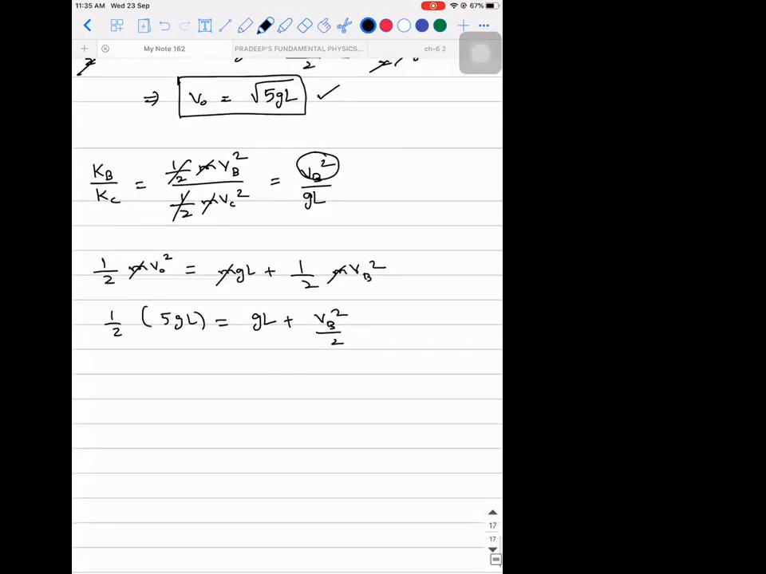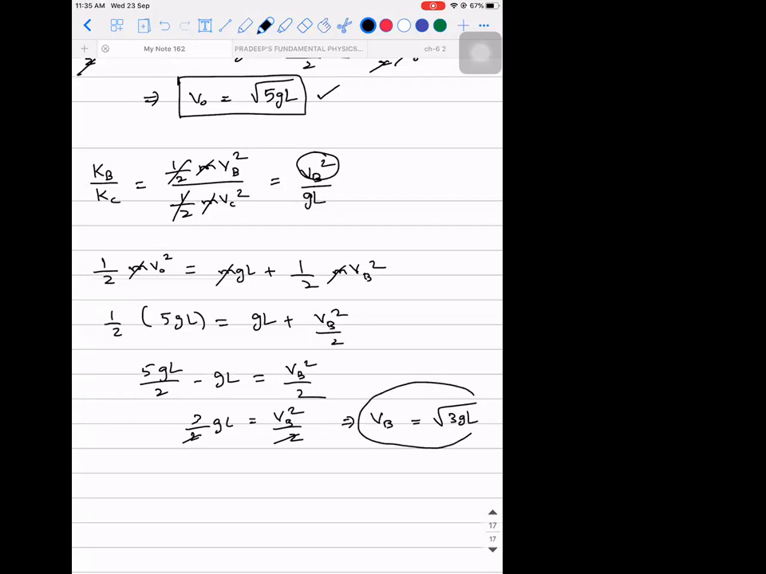So what will you get? 5gL by 2 minus gL is equal to vb square by 2. So this will be 3 by 2 times gL is equal to vb square by 2. 2 and 2 will get cancelled. vb will be root of 3gL. Now will you be able to find it out? So take vb and substitute it here. vb square is 3gL, vc square is gL. What is the answer? 3:1.